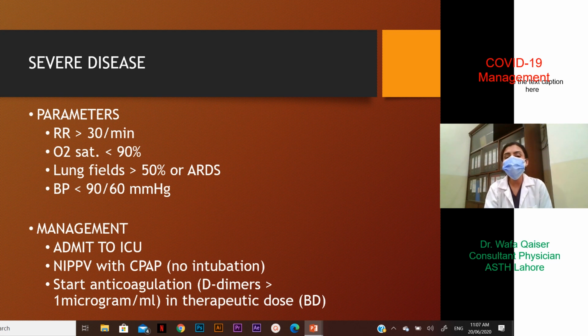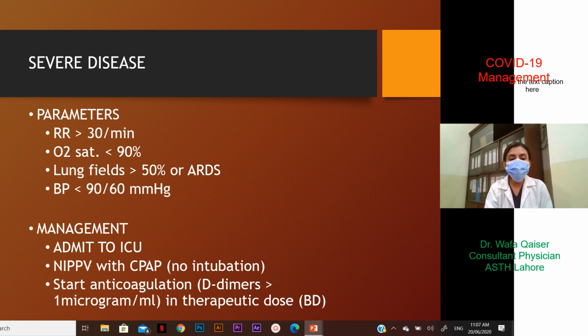We now move on to categorizing our patient into a severe form of COVID-19 infection. The parameters involved would include a respiratory rate of more than 30 per minute, an oxygen saturation falling below 90% despite oxygen therapy, lung fields that show more than 50% involvement in the form of infiltration, or if there is evidence of ARDS, and blood pressure if the patient is unable to maintain above 90/60 millimeters of mercury.